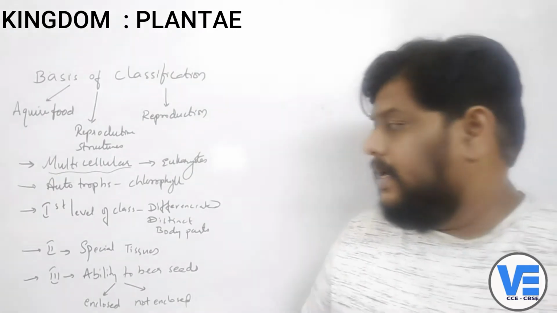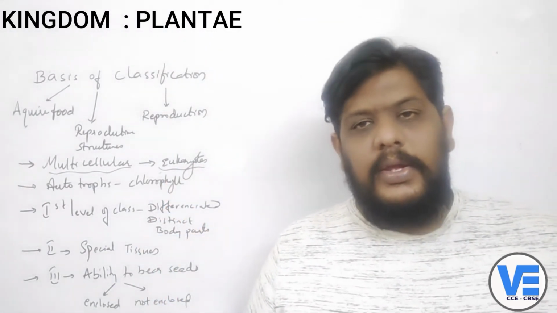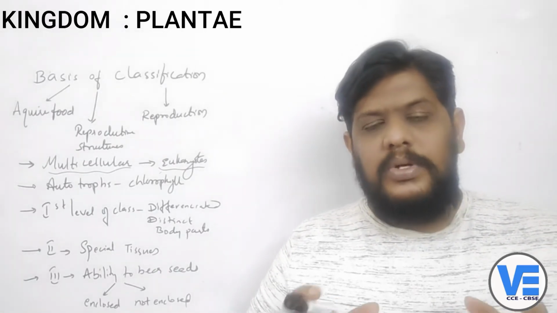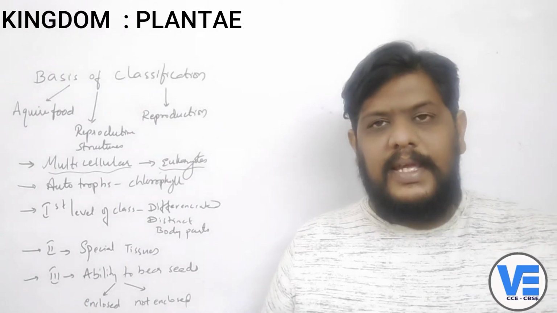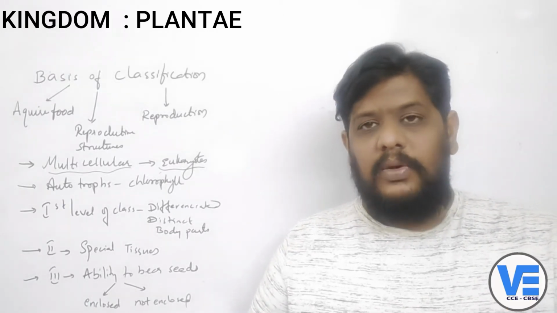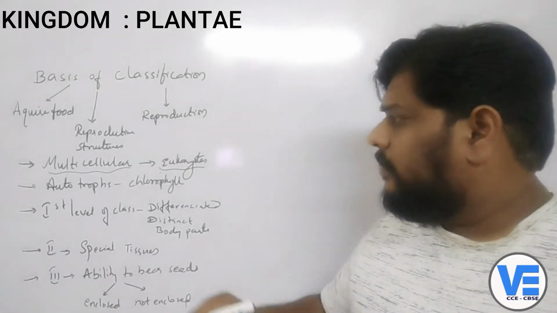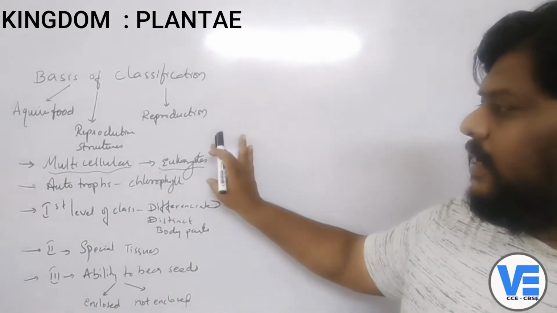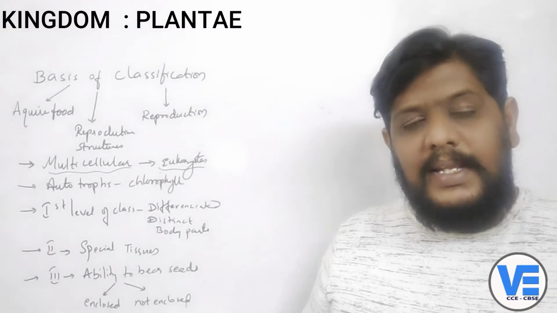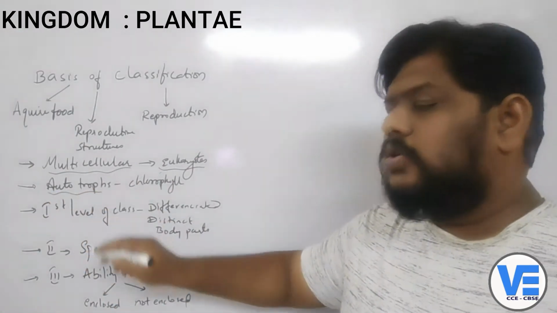And the second one here is that they are all eukaryotes. They're all eukaryotes. That means these organisms have membrane bound organelles. The nucleus, the DNA is surrounded by a membrane, and all the things like the cell organelles are absolutely distinct. So on the basis of that, eukaryotes and multicellular, that is the first thing which we are studying here.